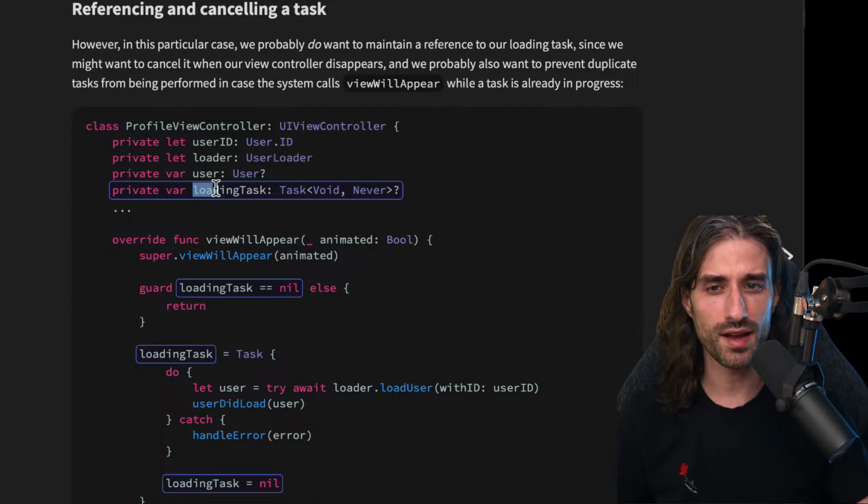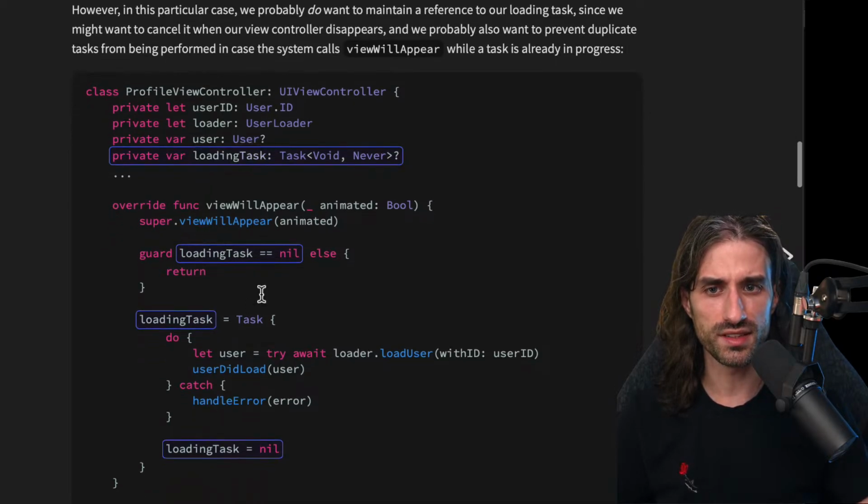And so here we are storing the handle to the task, fully optional, because the task might not always be running, and so we want to have nil as both the default value, but also the value once the task has either finished or been cancelled. And so now, in viewWillAppear, first we test if the loading task is not nil. If it's not nil, we just return. We don't create a duplicate task.